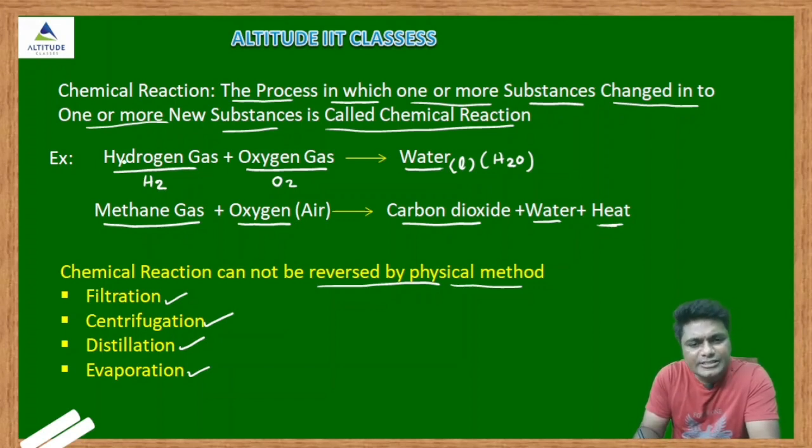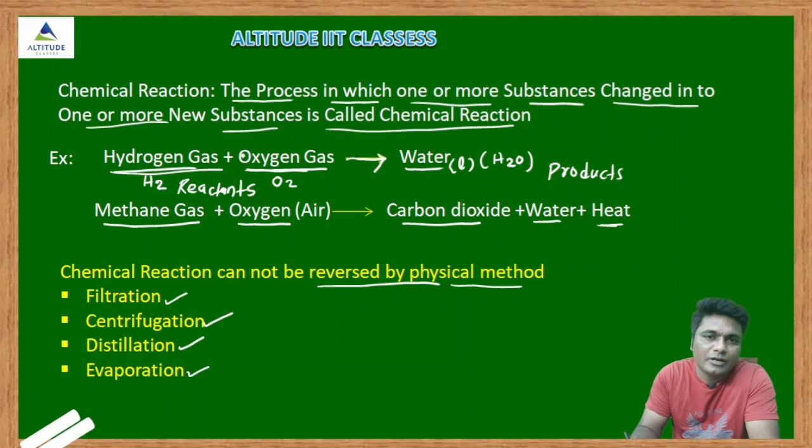See, the substances, the compounds which are reacting here in this process, see, hydrogen gas and oxygen gas reacting, these are called what? Reactants. And the new substance formed here, see, this water, these are called what? Products. So always the products are on the right. A chemical reaction is represented by an arrow. Right side of the arrow, products we will write. Left side of the arrow, we will write reactants.